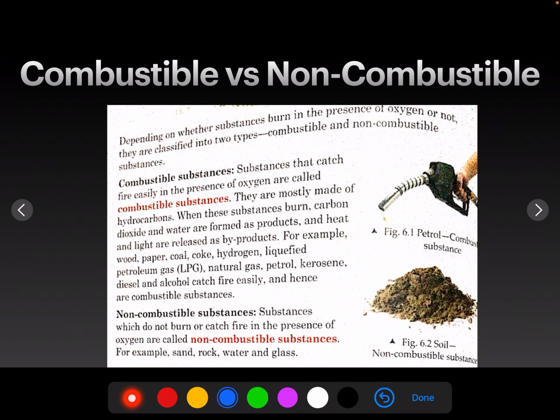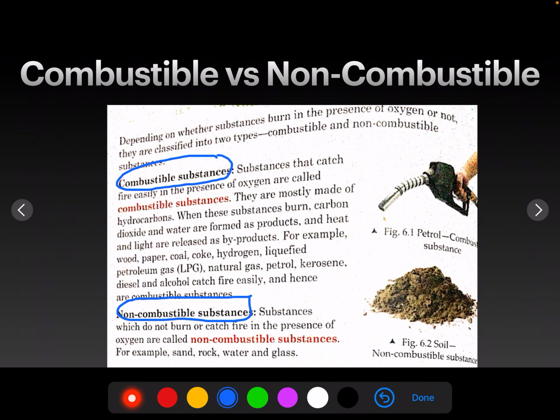Now coming to the types of reactions. Types of combustion reactions, or types of substances on the basis of combustion. देखिए दो तरीके के substance होते हैं वहाँ. First is the combustible substance, another is non-combustible substance.